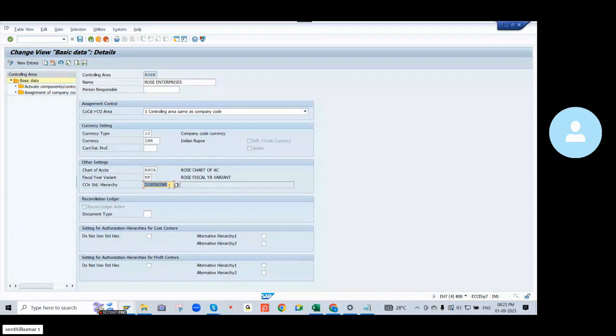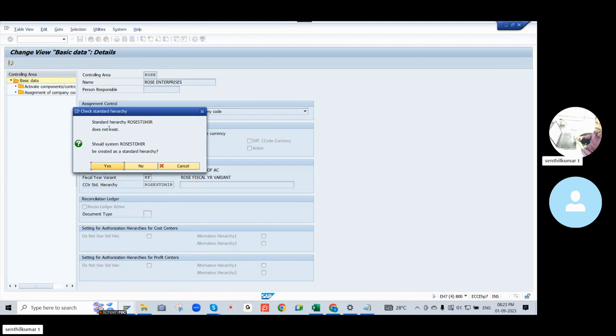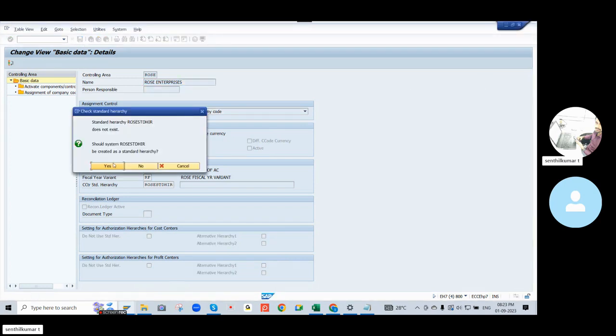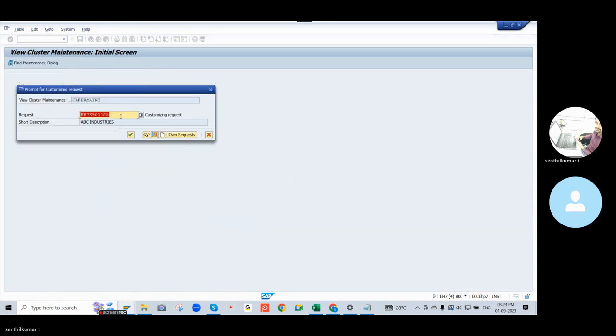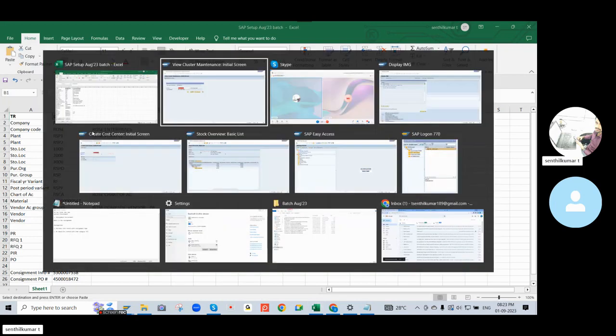We can create any standard hierarchy, any name you give, or a standard hierarchy like ROSE. That's one piece of information that will come. This is normally controlled in real time by the controlling team, but for training purposes we can do it. We are creating it. So what is our TR number?